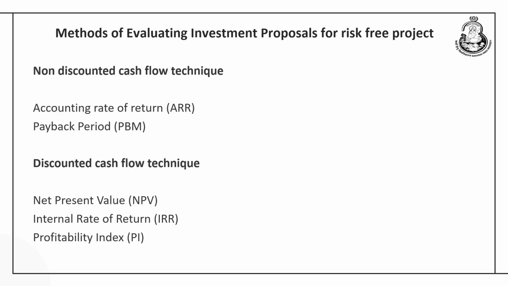Let me give you one very small example here. Suppose the company earns rupees 100 on 1st January of any year, or it is going to earn the same 100 rupees towards the end of the year, say on 31st December. So, there is a time lag of 365 days.